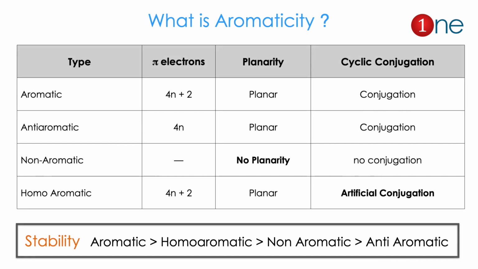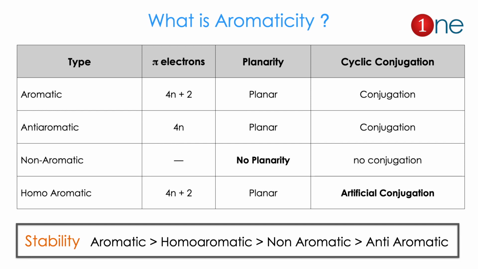We will quickly see what aromaticity is. Normally aromaticity comes in 4 types: aromatic, anti-aromatic, non-aromatic and homoaromatic. The general rule is that for aromaticity, 4n plus 2 electrons should be there, the compound should be planar, and there should be conjugation. Anti-aromatic is the same thing, but 4n electrons should be there. For non-aromatic there is no planarity or conjugation. Homoaromatic is the same as aromatic, but an artificial conjugation is established.